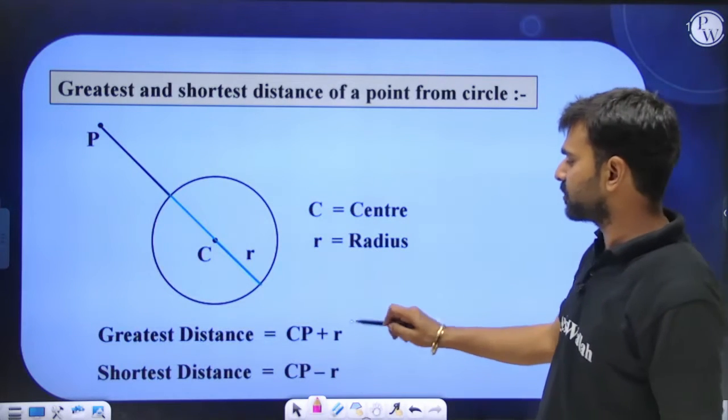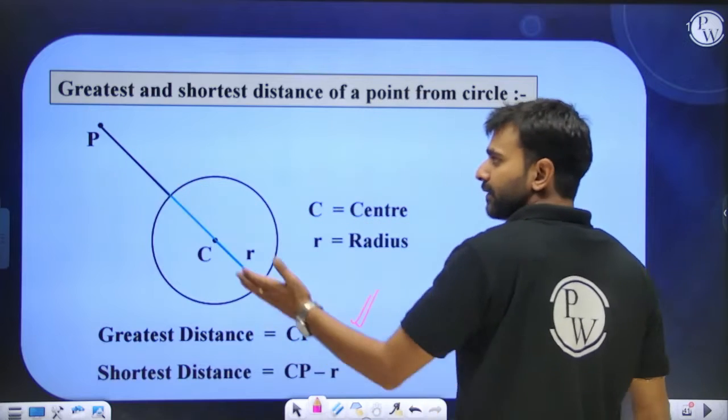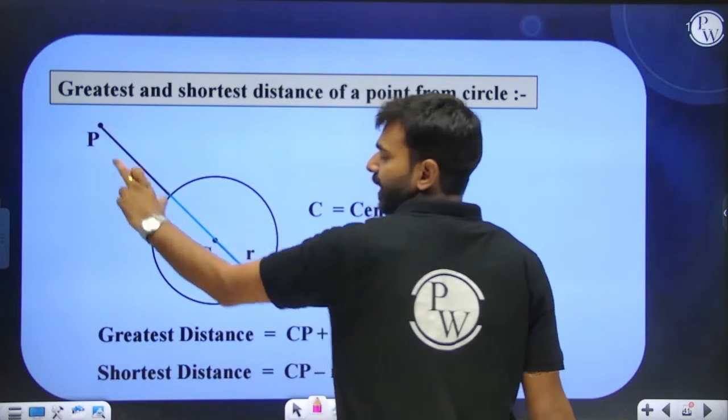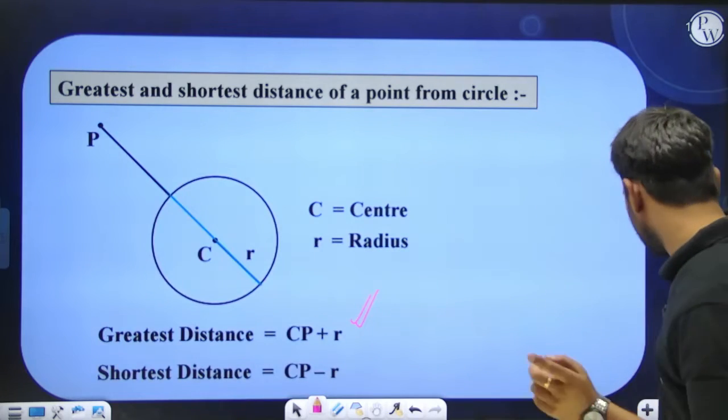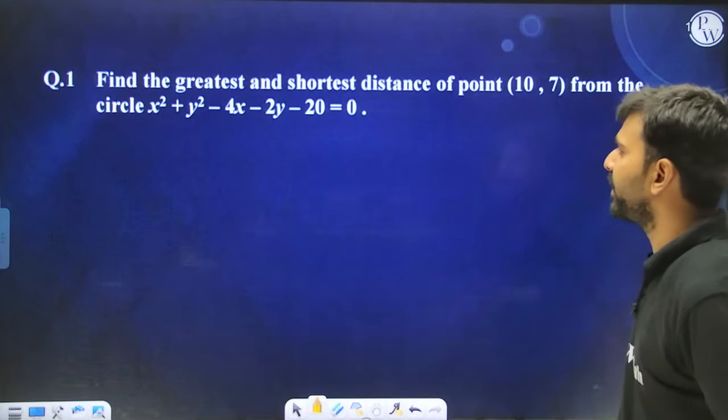So the greatest distance will be CP plus R, where C is the center and P is the point. So look, the greatest distance also lies along this common normal only, and the shortest distance will also lie along this common normal only. So this is a very important concept. Alright, let's talk about this question.